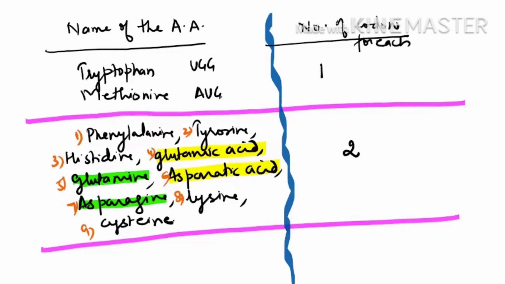Phenylalanine, if you remember, you have already studied, it causes a disease, phenylketonuria. That way you can learn. Tyrosine is responsible for making the pigment melanin. We want tyrosine for formation of melanin, and if there is no enzyme tyrosinase, then melanin formation will not happen. The disease is known as albinism. So this is the easy way you can learn it. Then histidine, lysine, and cysteine, these are the only three you have to remember separately.